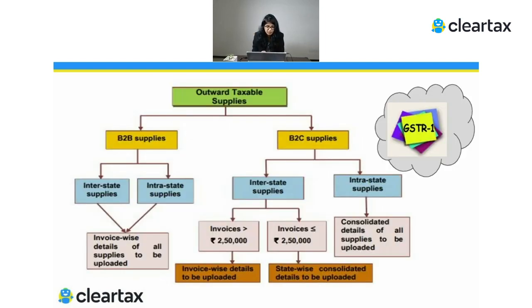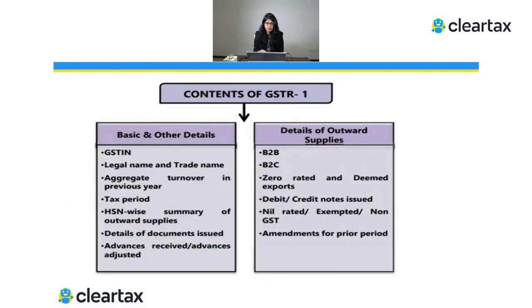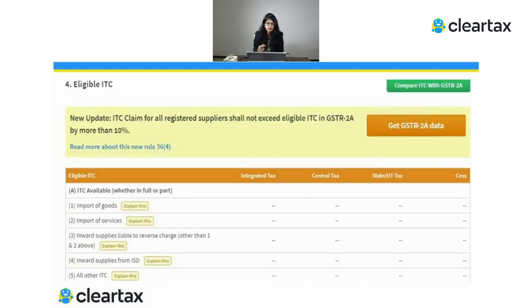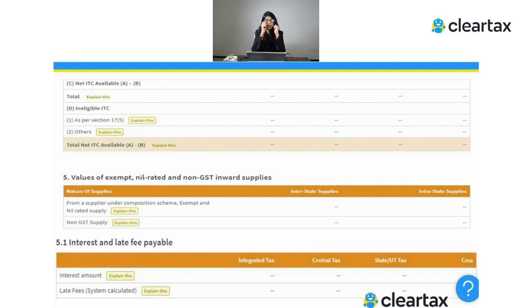So we have now understood what all information needs to be filed in GSTR-1. This is a small summary of whether it's a B2B supply or a B2C supply, and what type of information we need to file. This is about GSTR-3B, where we have different sections to fill while filing the return. Apart from that, there was one more important thing, which is a viewing facility. We don't have to take any action, but it's a viewing facility.